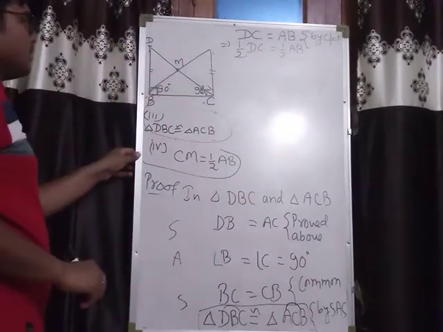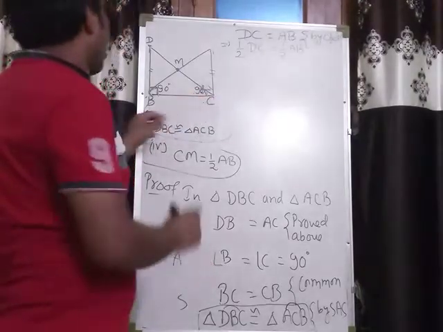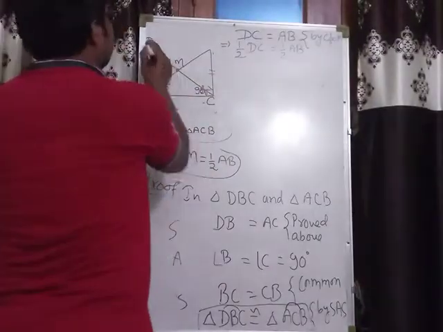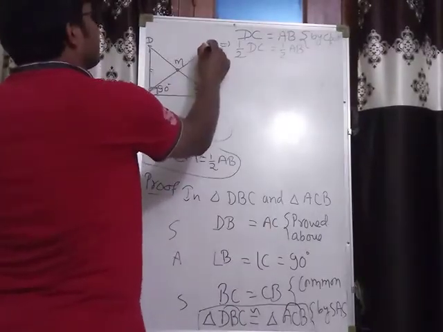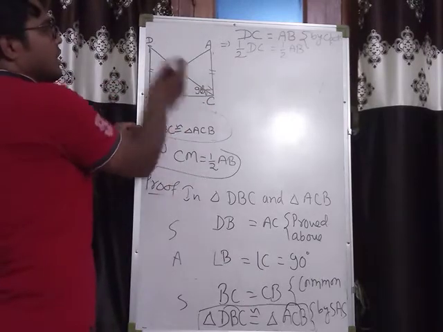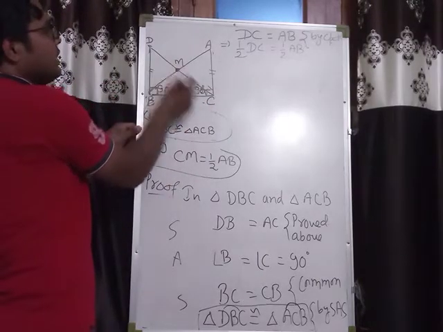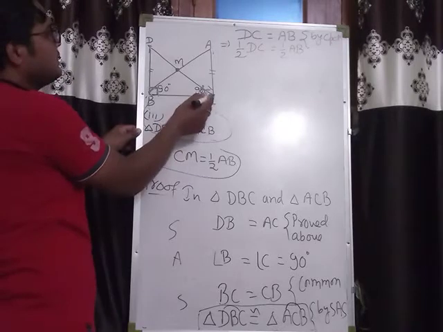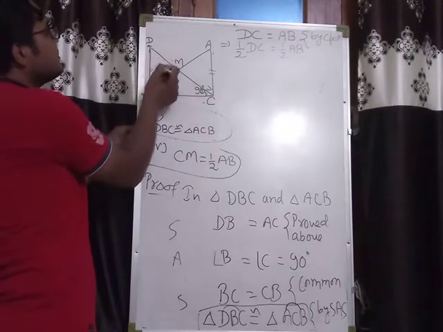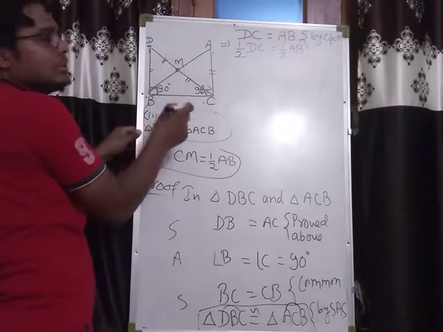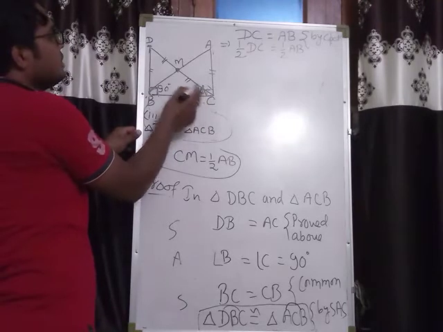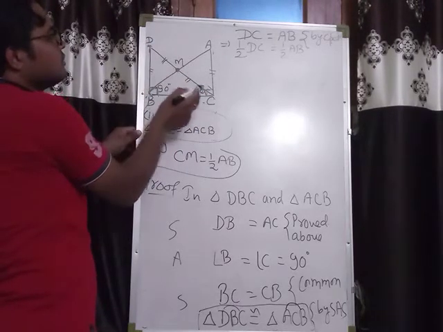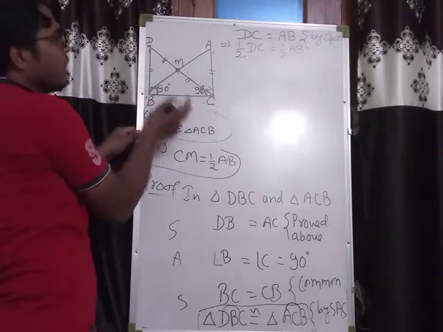Now half of DC. See, this one is DC, because M is the midpoint of DC also. Because CM is produced up to D such that DM equals CM, M is the midpoint of CD. So CM equals DM.